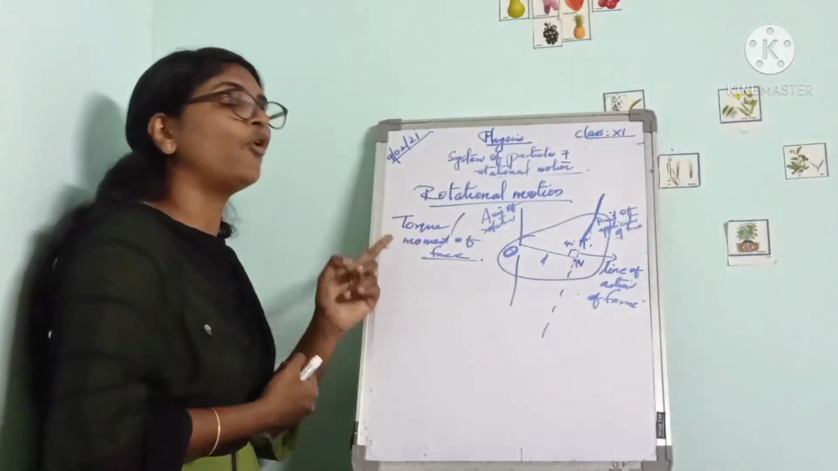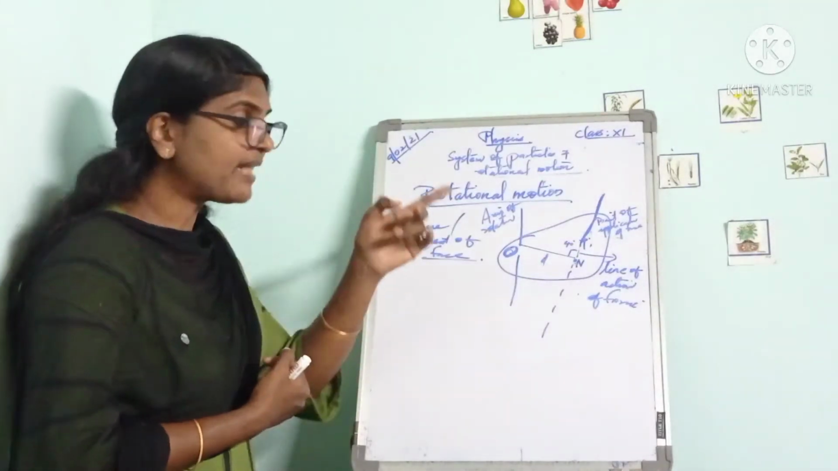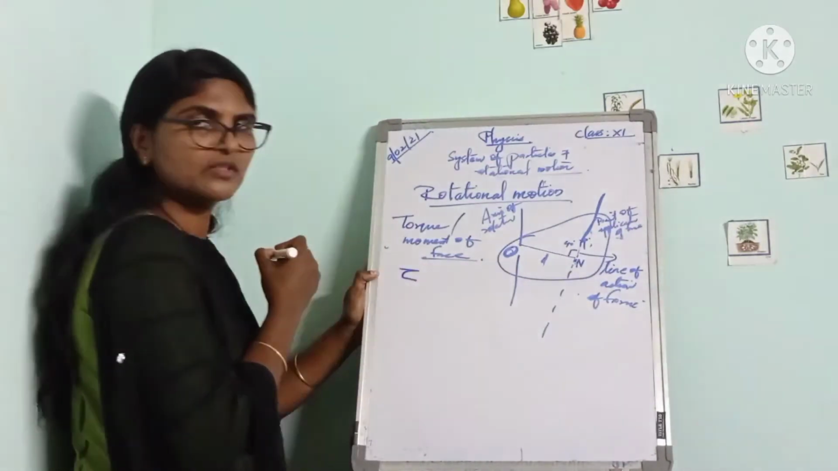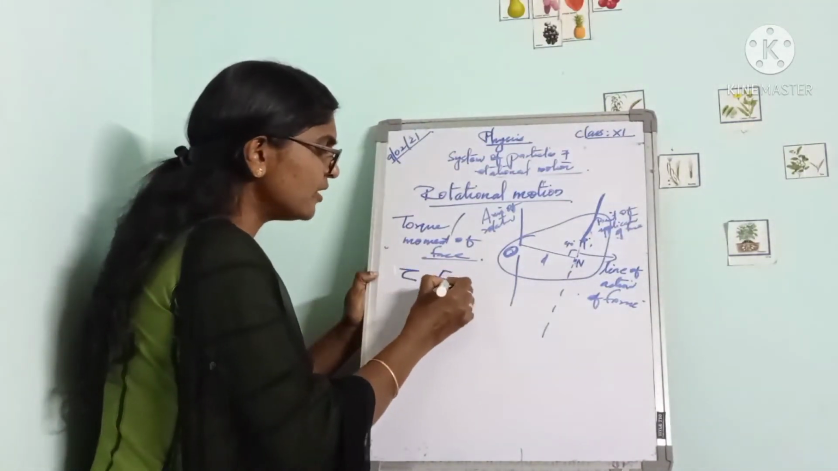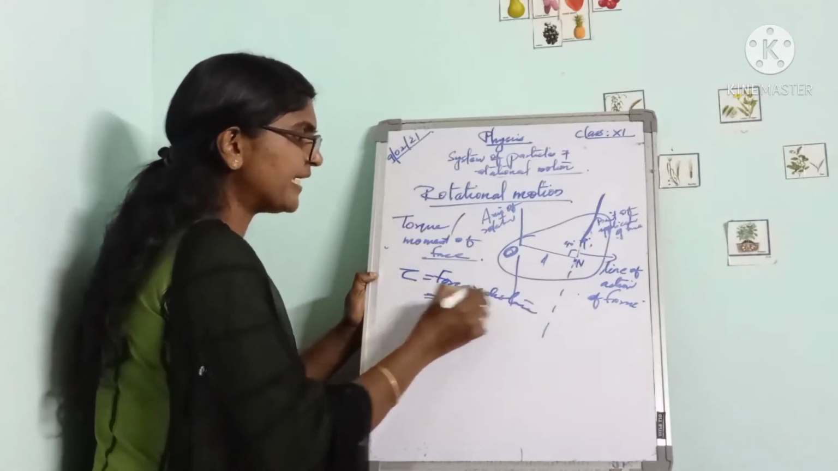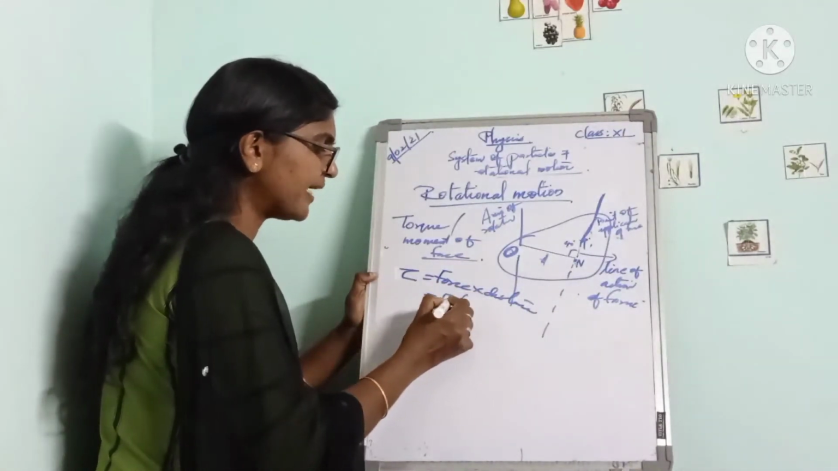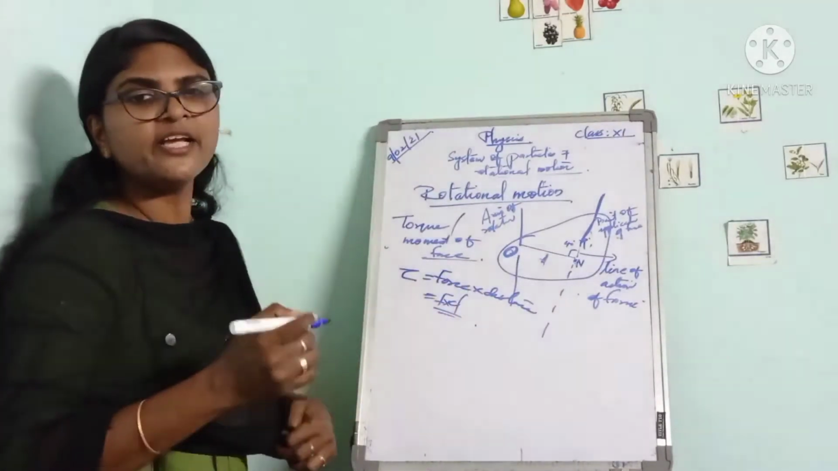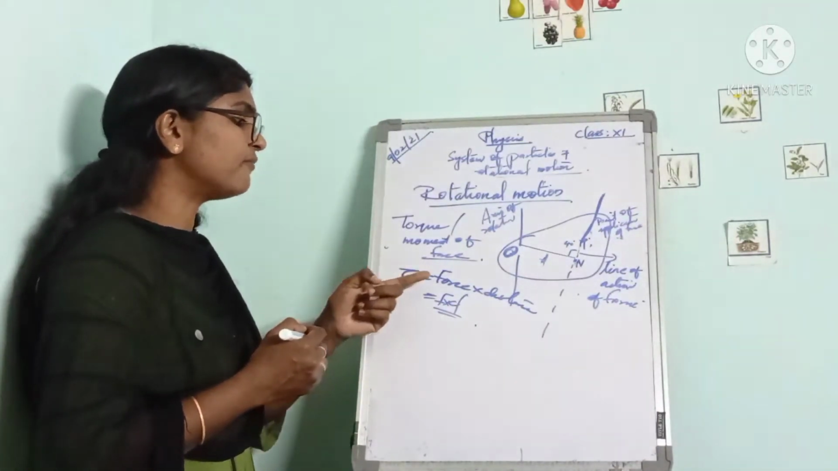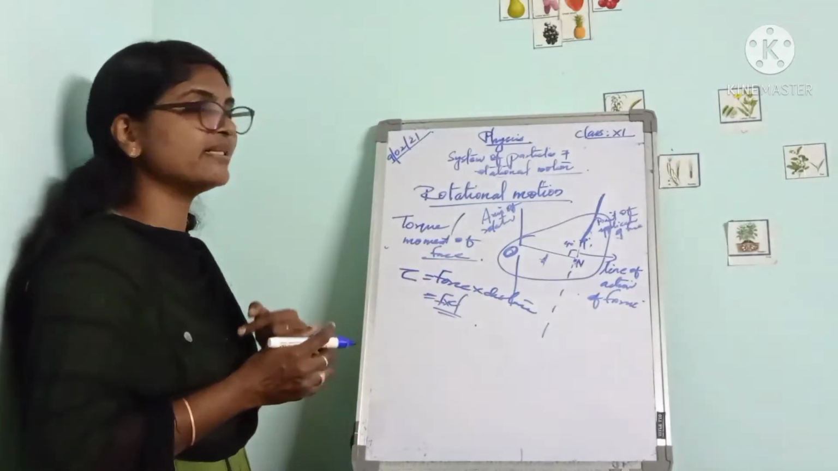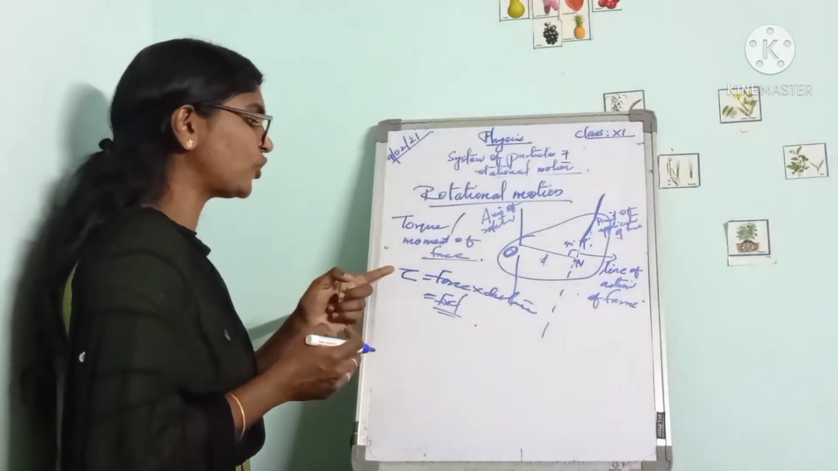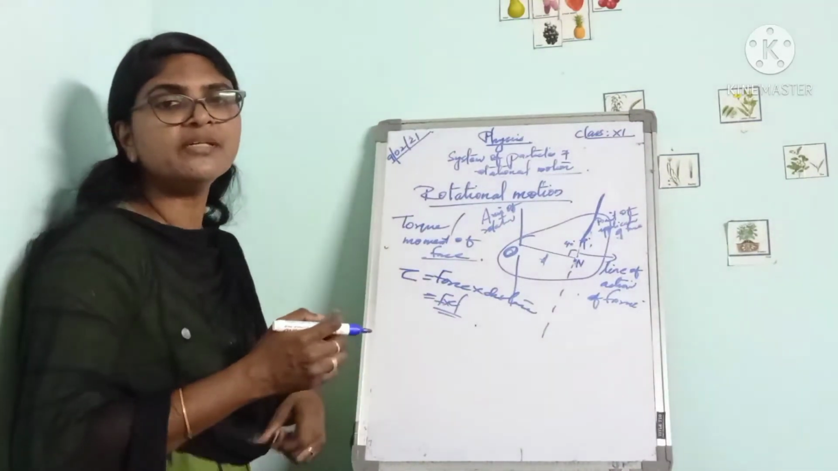If d is the perpendicular distance of the line of action of force from the axis of rotation, then the torque or moment of force about the axis of rotation, represented as tau, is equal to force into that perpendicular distance. That is F into d. Torque can be measured as the force into the perpendicular distance between the axis of rotation and the line of action of force. So torque tau can be written as F into d.